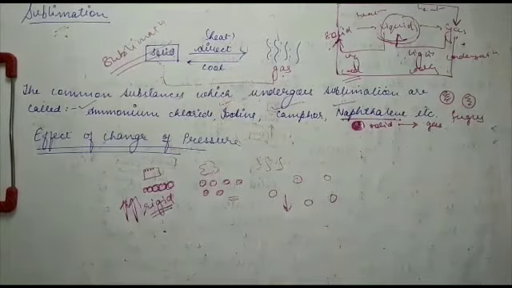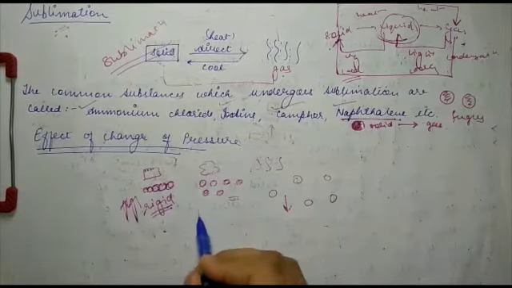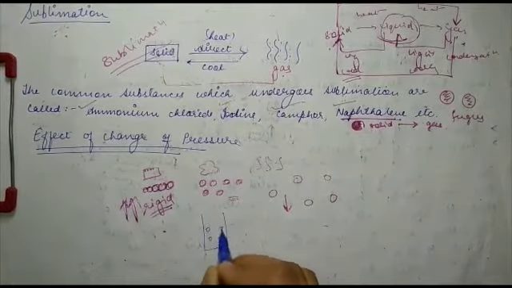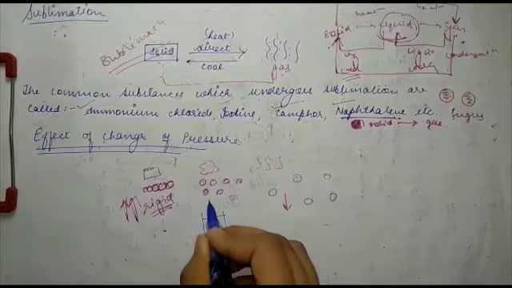So what kind of changes do we see? Now just think about what will happen when we compress a gas enclosed in a cylinder. Suppose you have a cylinder with a gas, these are the particles of the gas, and you have a piston here.